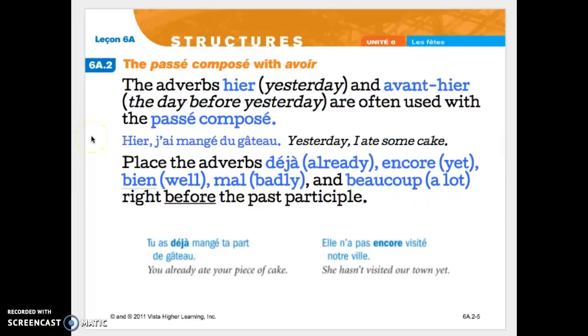The adverbs hier, meaning yesterday, and avant-hier, the day before yesterday, are often used with the Passé Composé. Instead of just I ate some cake, you can say yesterday I ate some cake.